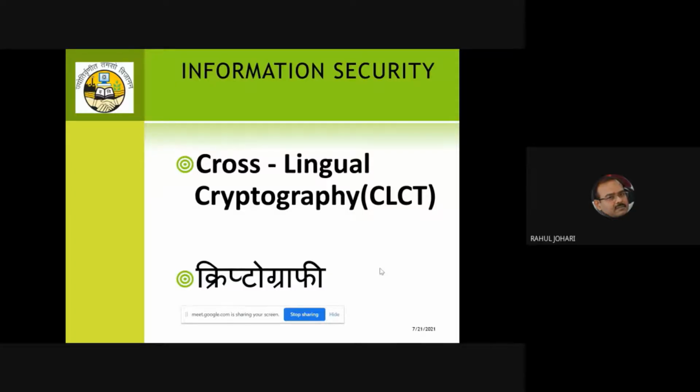So just with a change of language, I can provide protection to my data. That's the biggest advantage of going for cross-lingual cryptography, where I do not use the traditional English language for providing protection to the data, but other languages, the native languages spoken and defined in our countries.